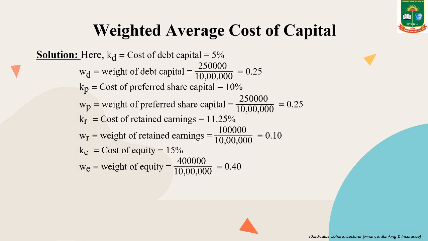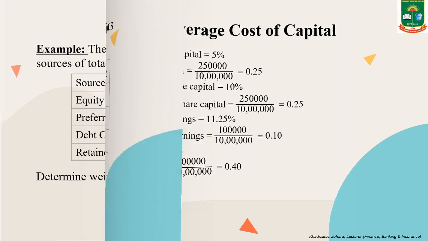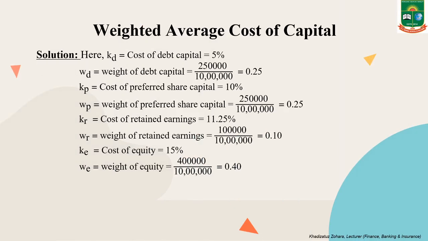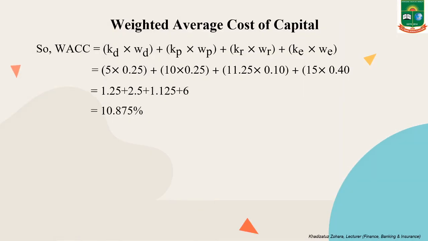And at last cost of equity 15%, so weight of equity is here 4 lakh divided by 10 lakh equals 0.40. So we have KD, WD, KP, WP, KR, WR, KE and WE, and it is time to put these in the formula. So we can write WACC equals WD into KD plus WP into KP plus WR into KR plus WE into KE.